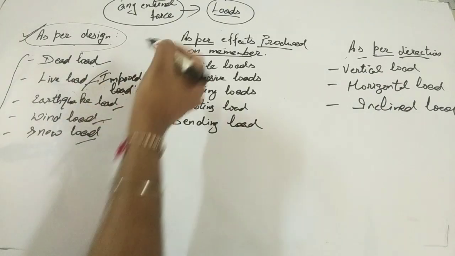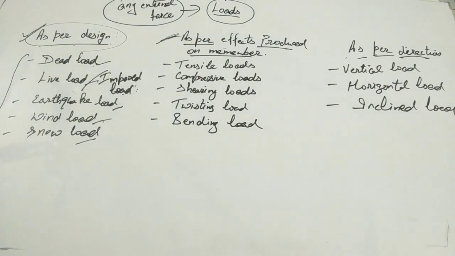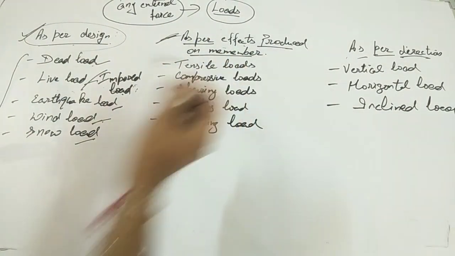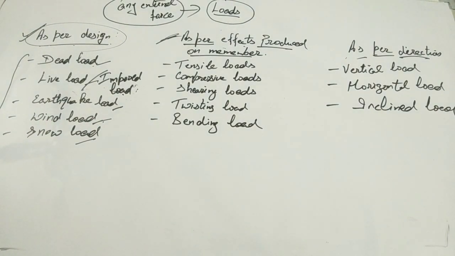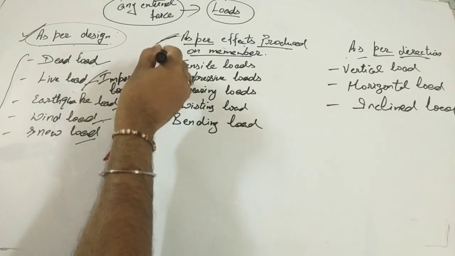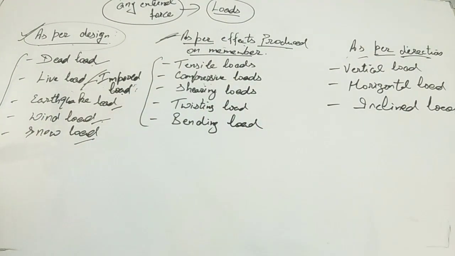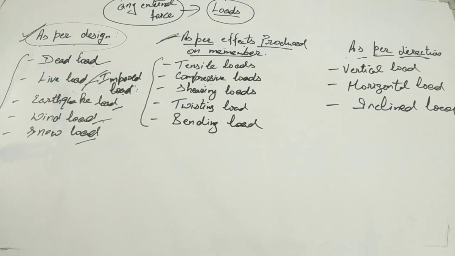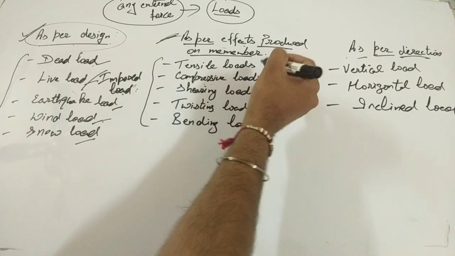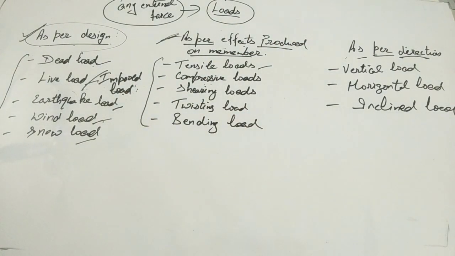So the next very important category of load is as per effects produced on the member. As per effects produced on the member, there are again 5 types of loads in this category. First is tensile load, the next is compressive load, then shearing load, then twisting load, then bending load. Clear, guys? So first we'll discuss tensile load.